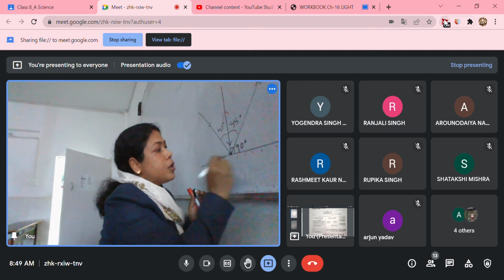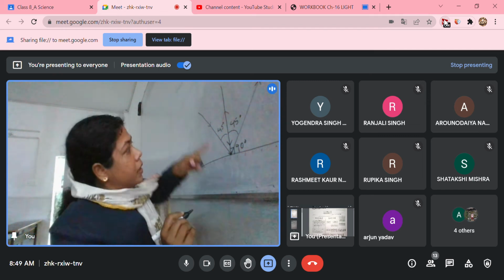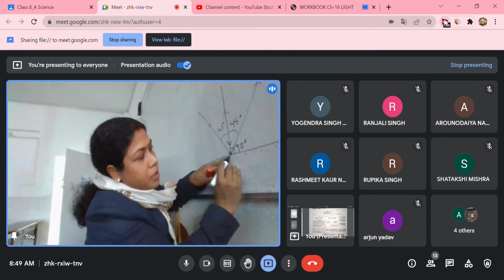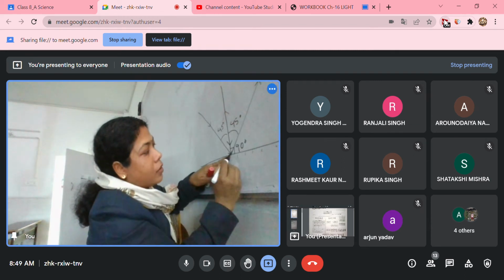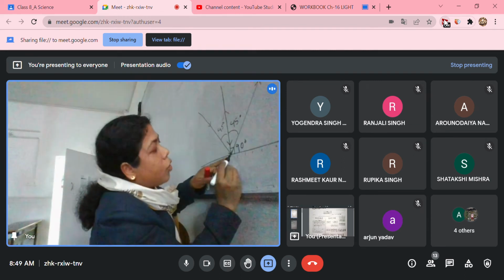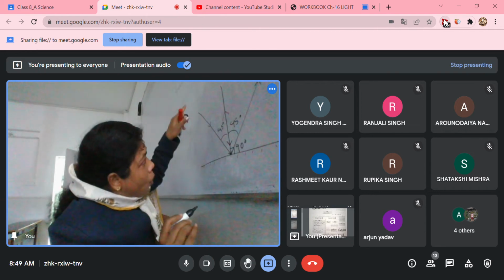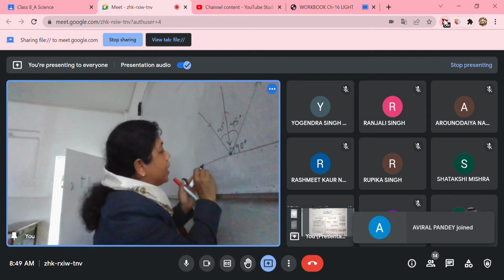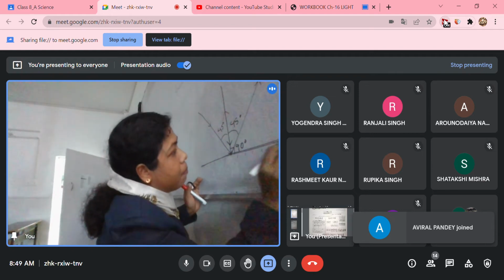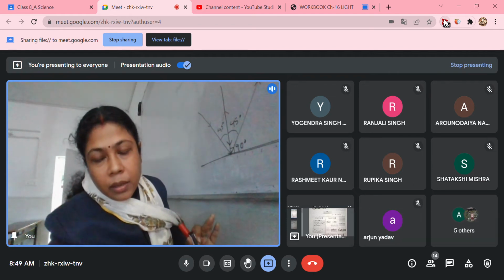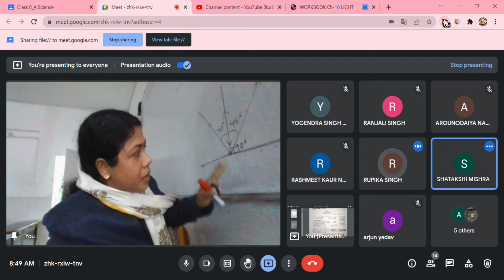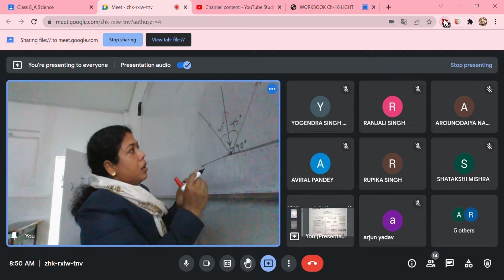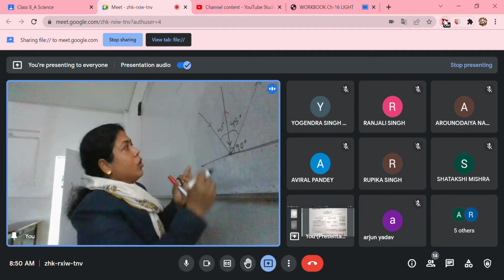So at this very point, you can see the incident ray is meeting over this point, the normal is meeting over this point, and the reflected ray is also getting out from this point. So all these three, the incident ray, the reflected ray, and the normal, lie on the same plane. Am I clear? This is the same plane for each and every incident ray that will be falling.